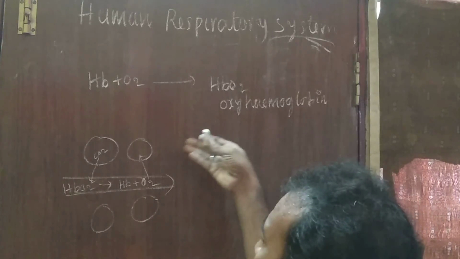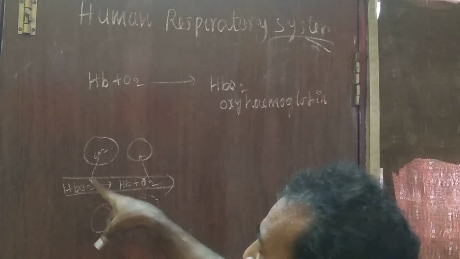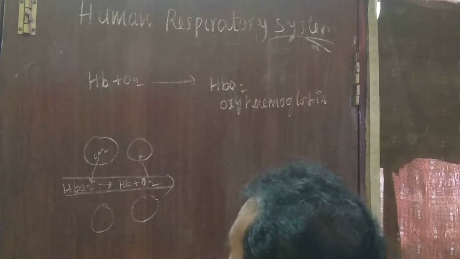So, whenever carbon dioxide diffuses into the blood, what will happen?